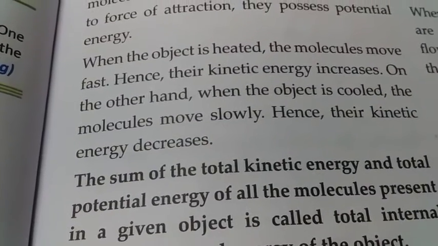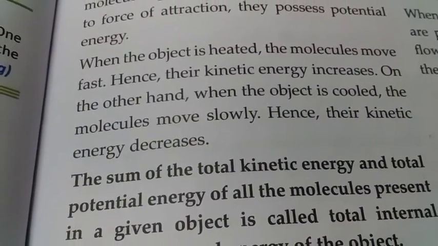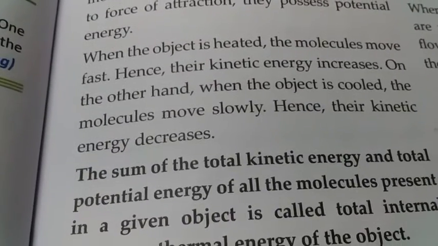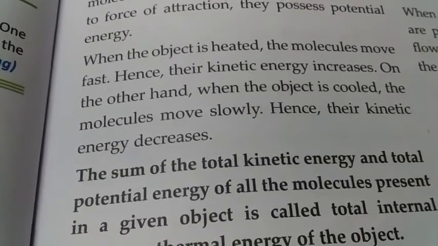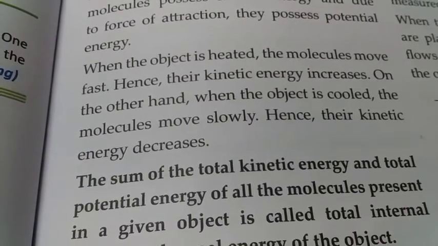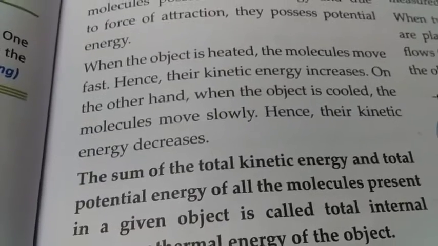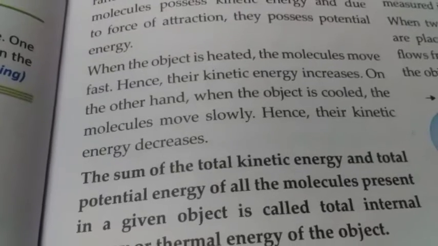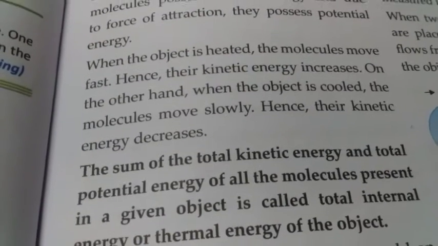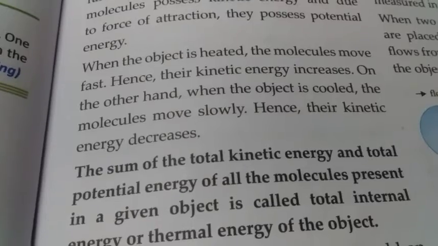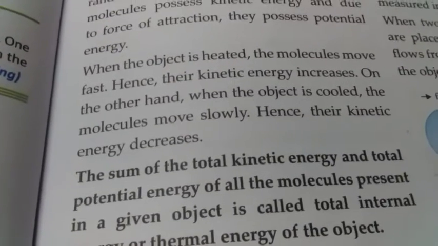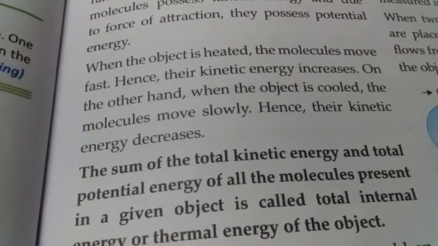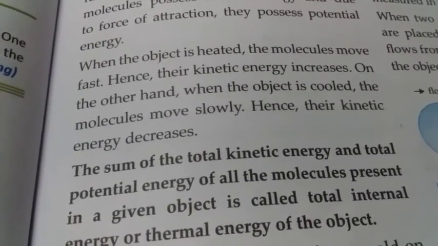Now, when an object is heated, what happens? The molecules which are in motion start moving faster. When energy is supplied to the object, the molecules of that object absorb heat energy and start moving faster. So their kinetic energy increases. On the other hand, when the object is cooled, that is when it loses heat, the motion of the molecules becomes slow, so their kinetic energy also decreases.